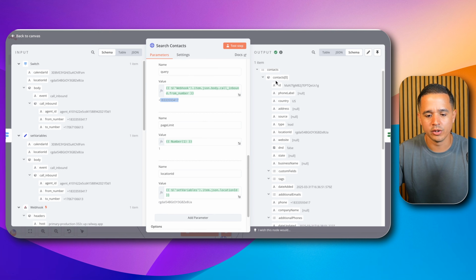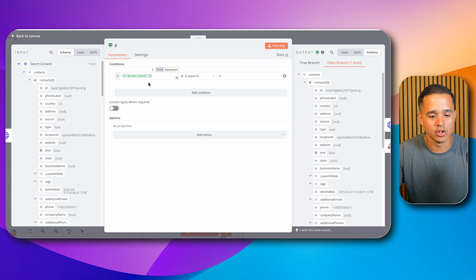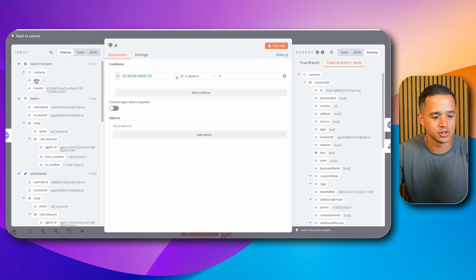Now, if we come down here, we notice that this search contacts was actually successful and we found a contact. I can tell because we have a contact ID. If you see total down here, if I collapse this for a second, you see the total is 1, meaning we found 1 contact. So long as your Go High Level is configured to not allow duplicate contacts, then you should only find 1. But we found 1 contact.